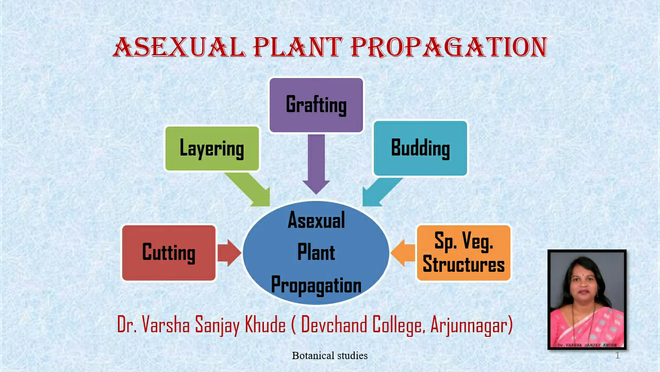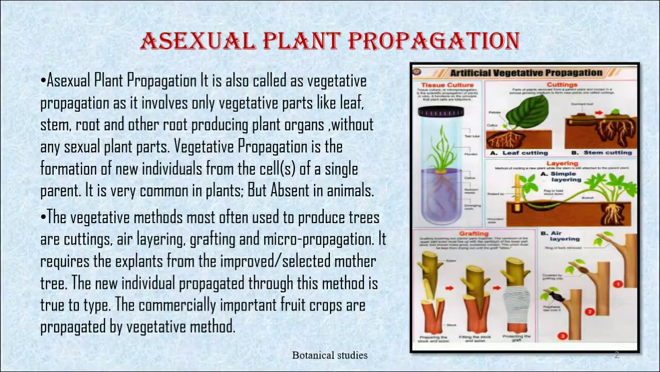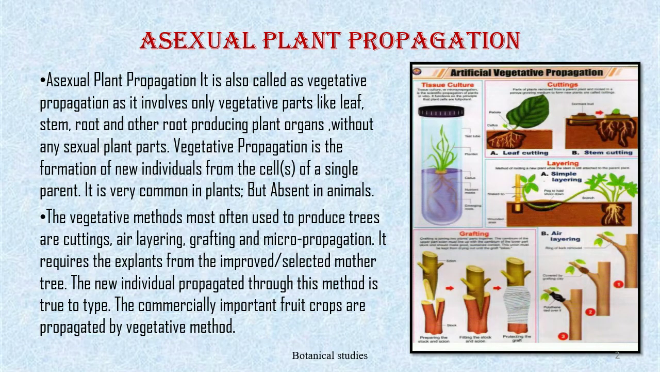In this video, we will discuss asexual plant propagation. Asexual plant propagation is also called vegetative propagation, and it involves only vegetative parts like leaf, stem, root and other root producing plant organs without any sexual plant parts. Vegetative propagation is the formation of new individuals from the cells of a single parent. It is very common in plants but absent in animals.